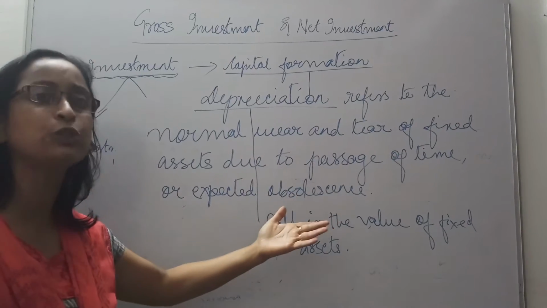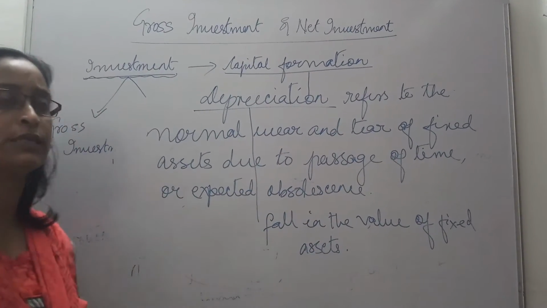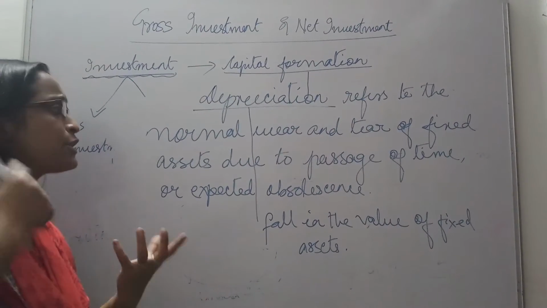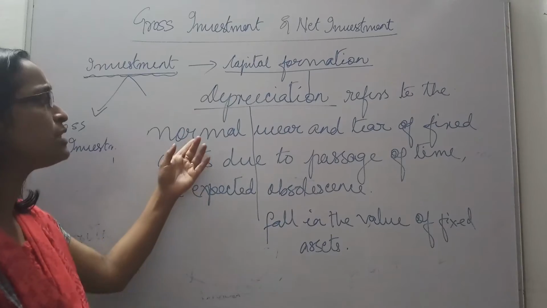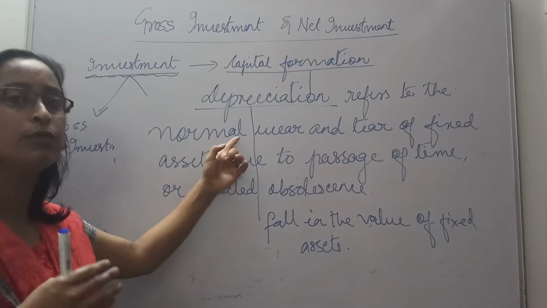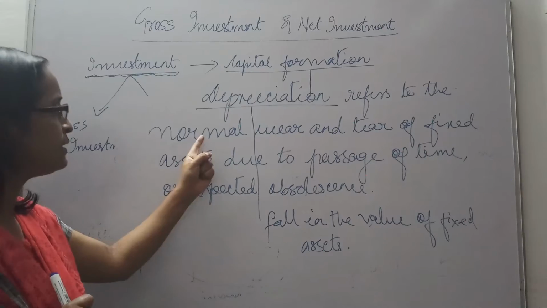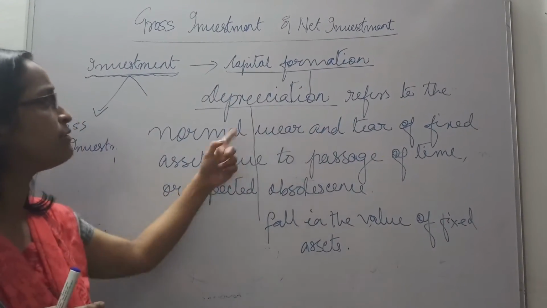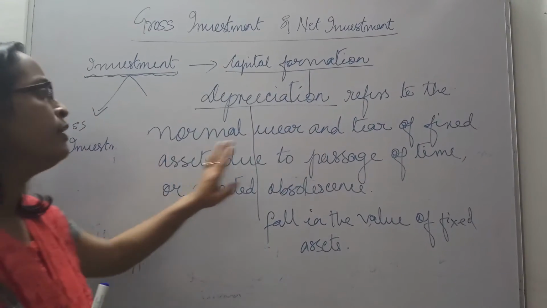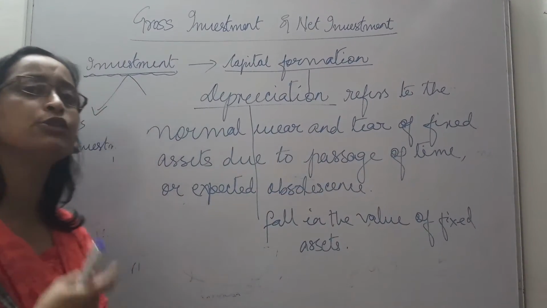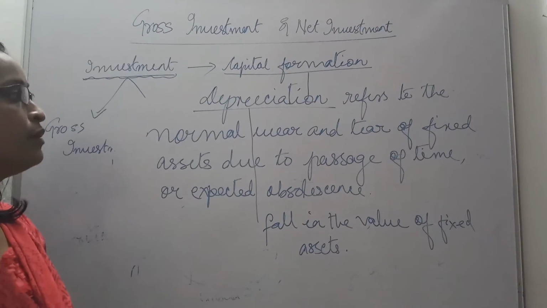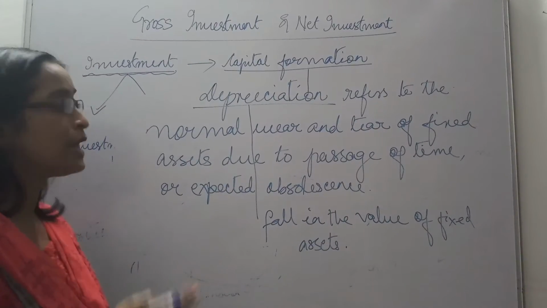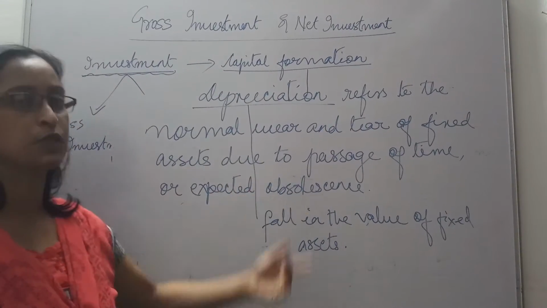Obsolescence means going out of fashion. Technology becoming obsolete, the market value does not remain the same. Let's talk of a machine. Suppose a machine is continuously used, so we have to keep a maintenance cost for that. There is some normal wear and tear because of continuous running of the machine. Or with passage of time, the machine is becoming quite old, so it needs some repairs, or maybe it needs some replacement. So that is depreciation or expected obsolescence.